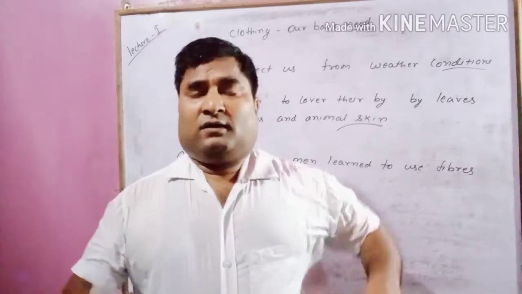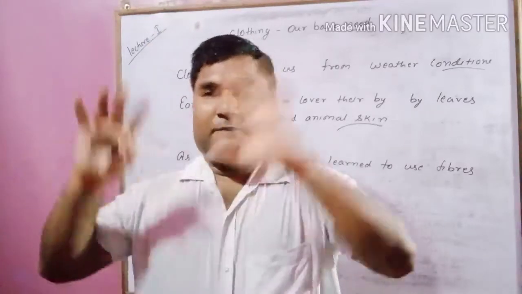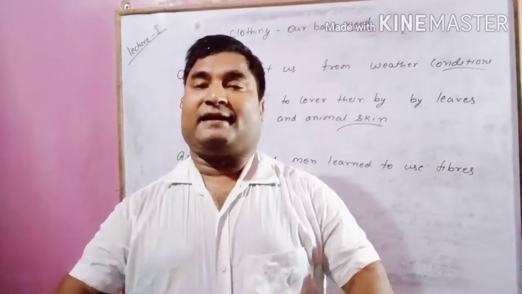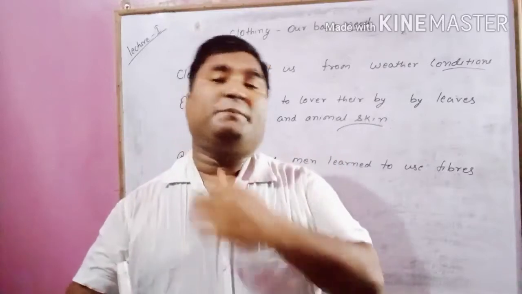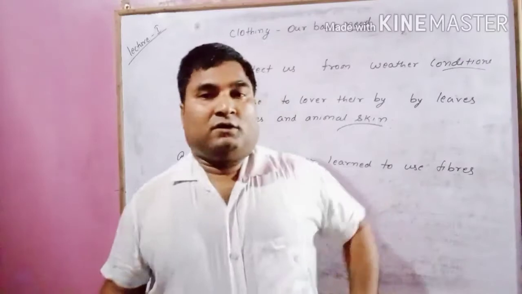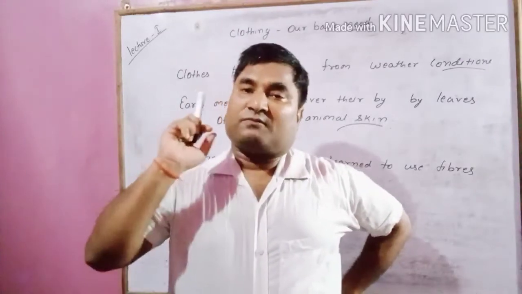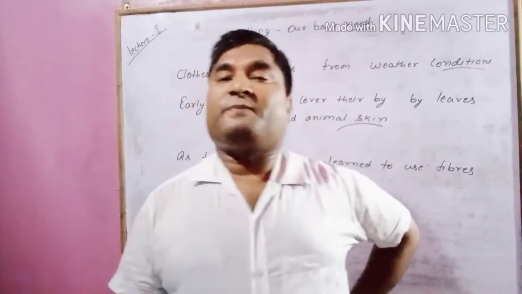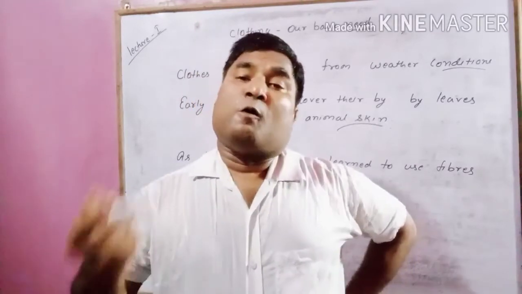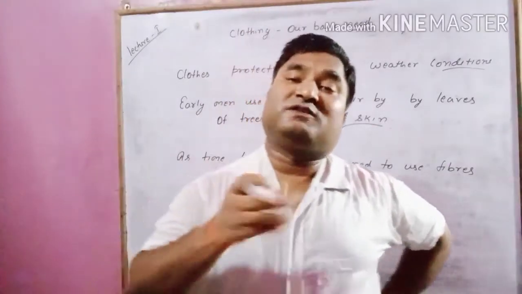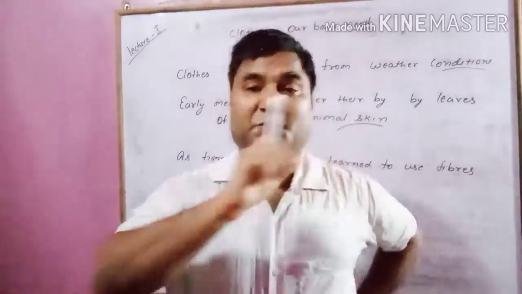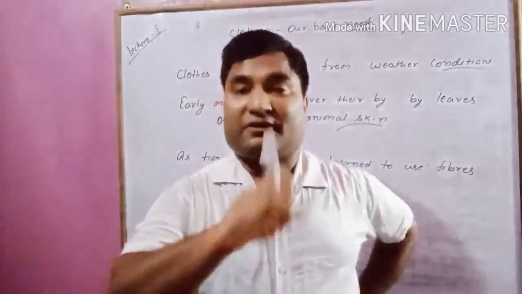Next, this is the starting of what we have to see today, but I am giving you an overview of the entire chapter that will help you understand when you read the chapter from the basic. If you start from the first page, it says what clothes are and why clothes are important, and what type of clothes early man used to wear, means how they used to cover their body.